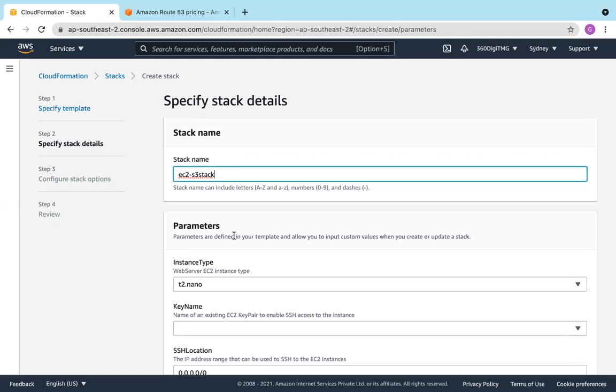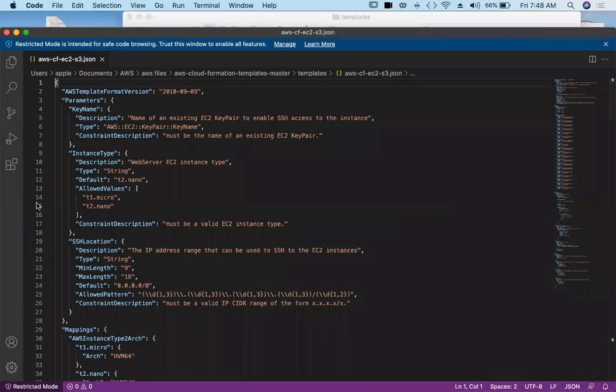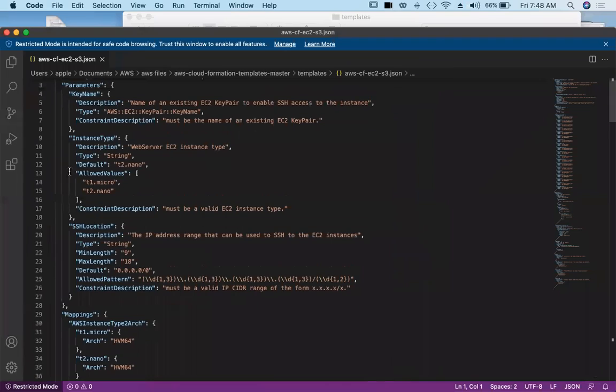Parameters, key name, SSH location, all these things. We have these options. These options will come only if you specify them in the JSON code. Let us look into the code now. You can see the parameters, instance type. This is the first parameter. And what we are saying is allowed values are t1.micro, t2.nano. We are allowing only these two values.